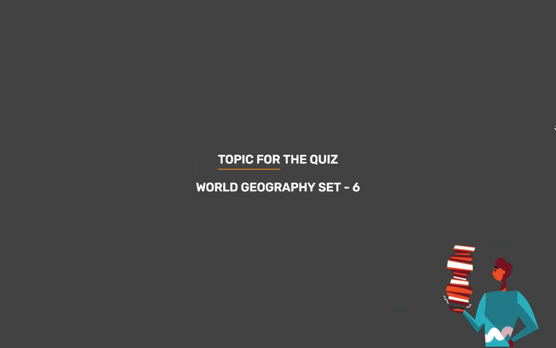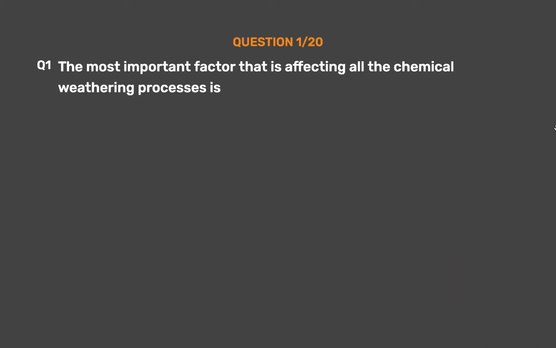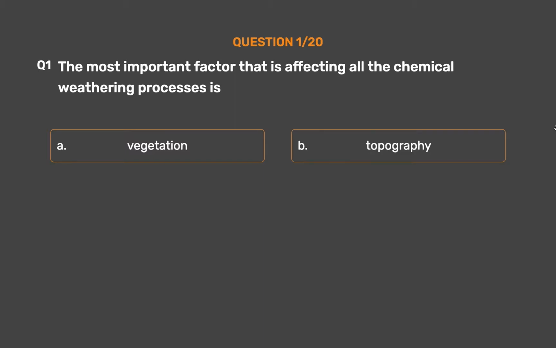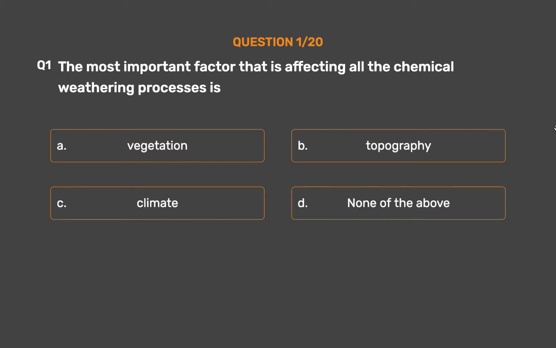Topic for today's quiz is World Geography Set 6. Question number 1. The most important factor that is affecting all the chemical weathering processes is Option A. Vegetation. Option B. Topography. Option C. Climate. Option D. None of the above.